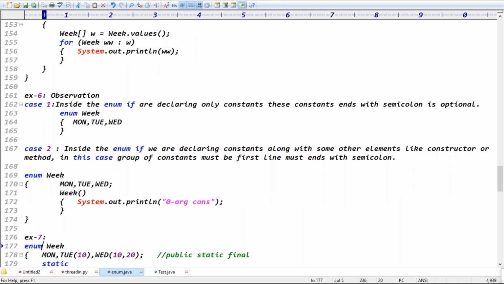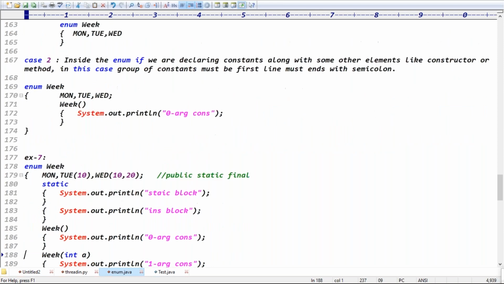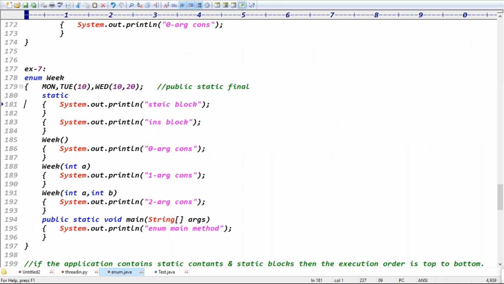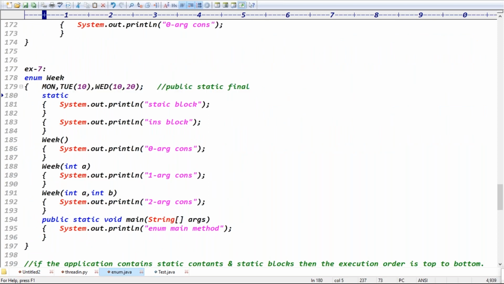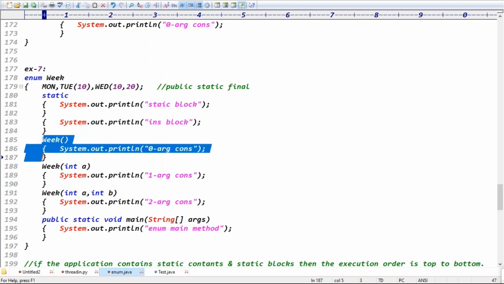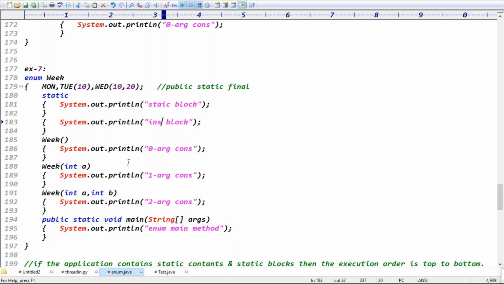Good. For the next example, as I said, inside the enum it is possible to declare the constants, static blocks, instance blocks, constructors, and the main method, because everything is possible inside the enum. The possibility is there, but we never declare the main method, methods, or constructors in an enum. Static blocks are something like that, but the possibility is there.